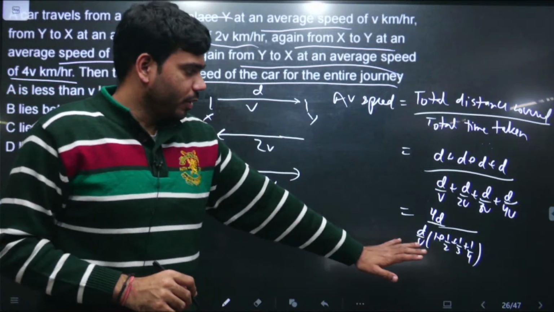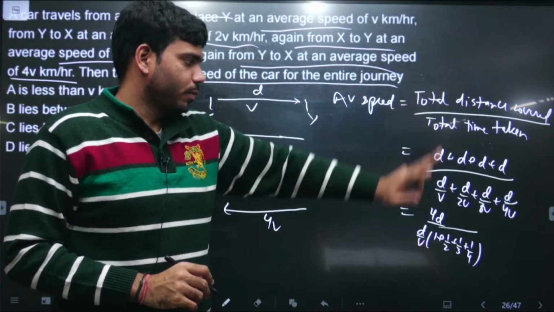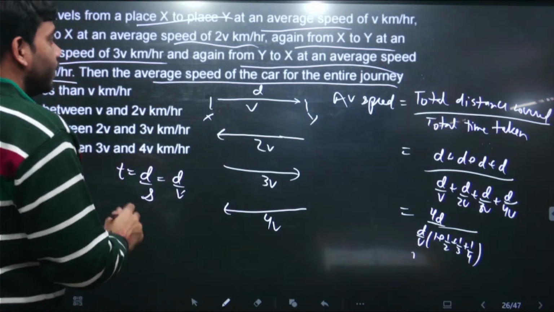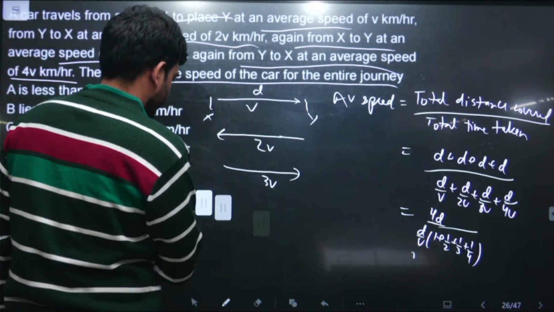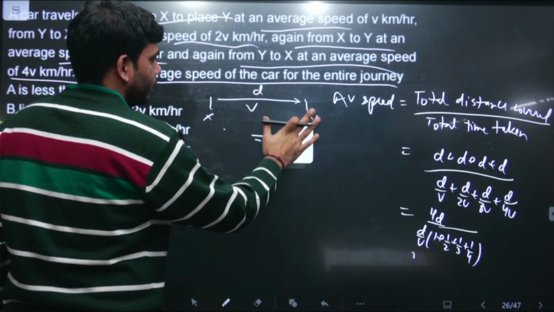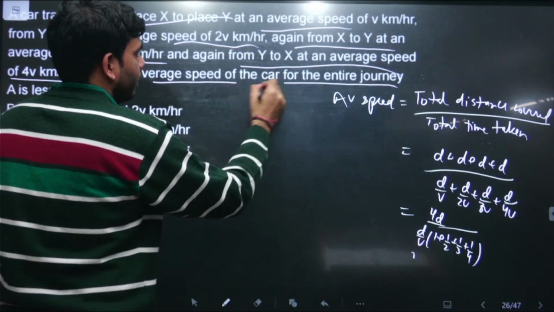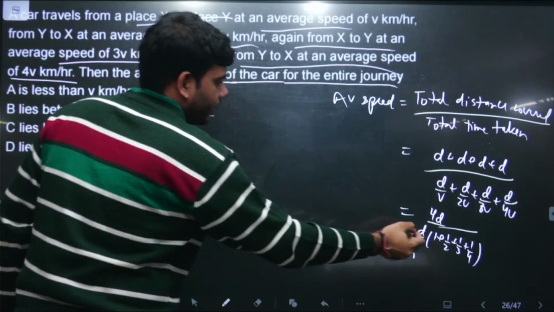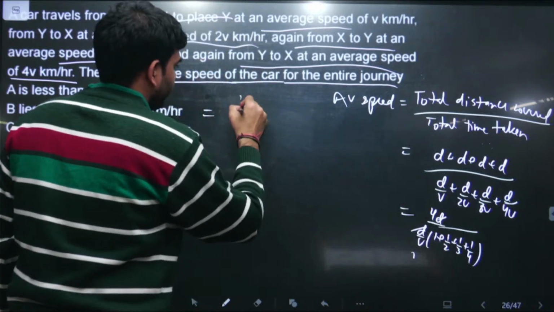Average velocity, average speed, always remember to use this formula. So if we want to solve this, cancelling d from d and taking v above, this will become this.